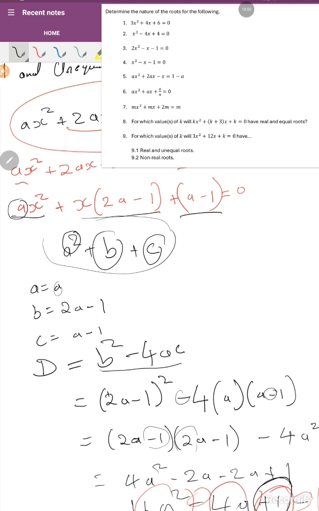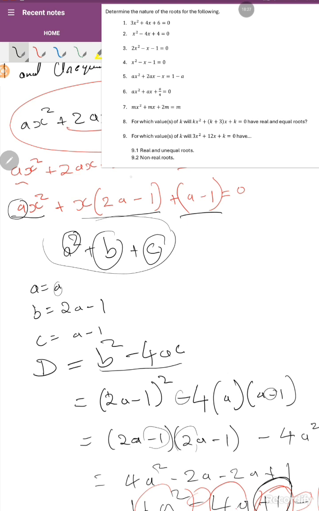Polynomial equations, or not quadratic, but our polynomial equations. So we're going to say that we have to put it in the standard form, which is ax squared plus bx plus c, because we know c is a constant, b is supposed to have x, and a must be with x squared, right?